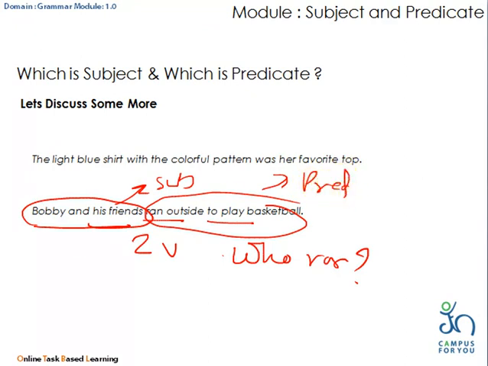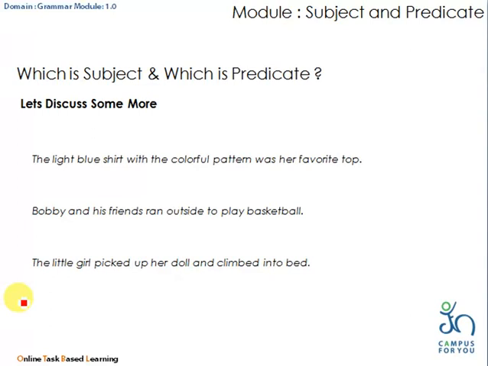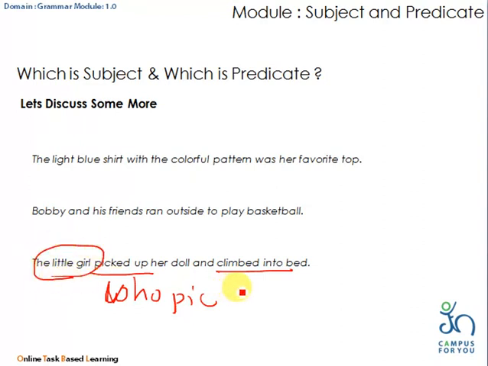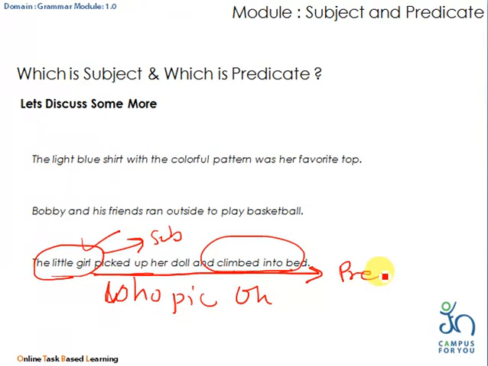Let us consider one more sentence. The little girl picked up her doll and climbed into the bed. Now there are two verbs, picked up her doll and climbed into the bed. You can ask question to any of the verb. कुठल्याही क्रियापदाला प्रश्न विचारा. Who picked up? The answer will be little girl. Who climbed into the bed? The answer will be little girl. So little girl is the subject and the rest of the part is predicate.